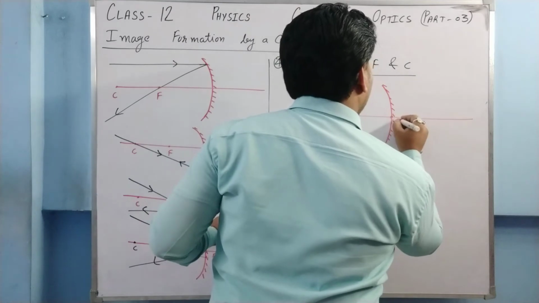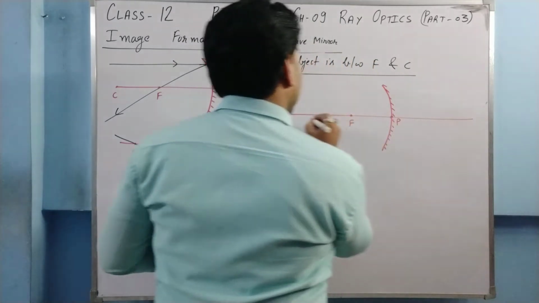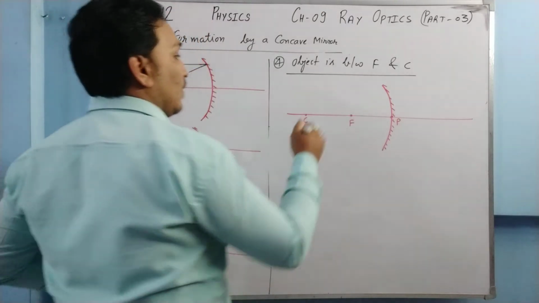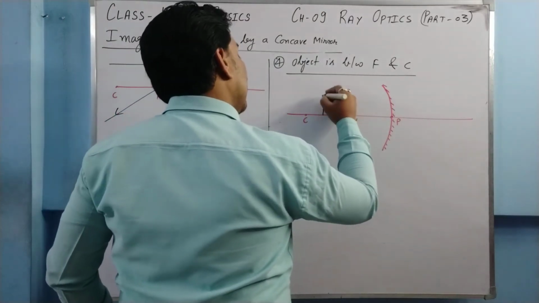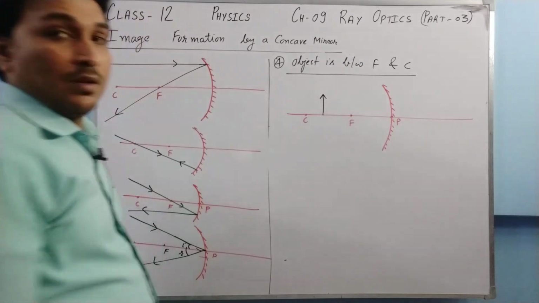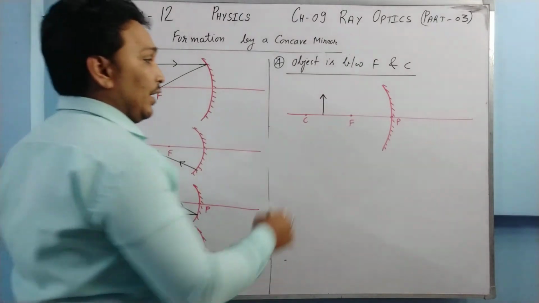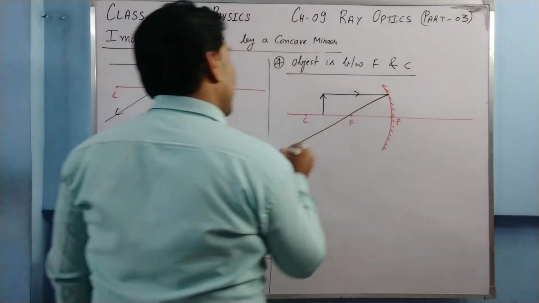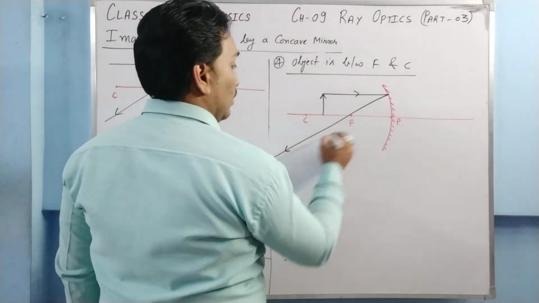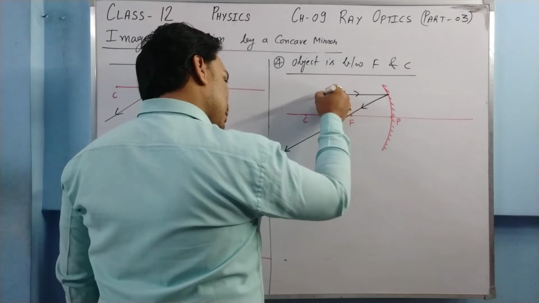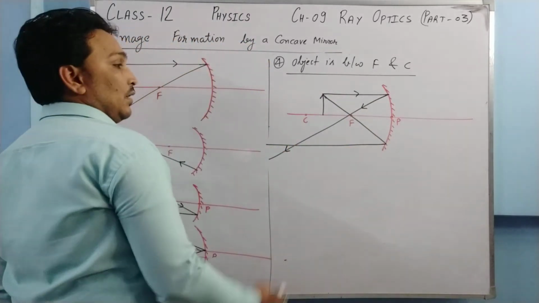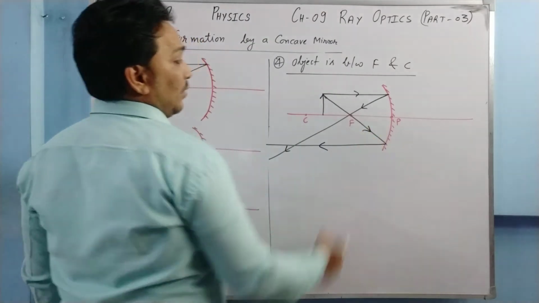Say this is your pole. Here is a focus. Here is a center of curvature. The object is somewhere here, between focus and the center of curvature. How is that ray diagram made? First of all, a ray parallel to the principal axis passes through the focus. Another ray passes through the focus and then becomes parallel to the principal axis. So this is how the ray diagram is made.